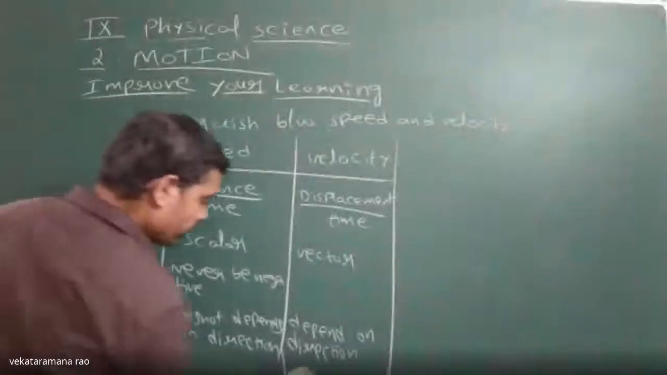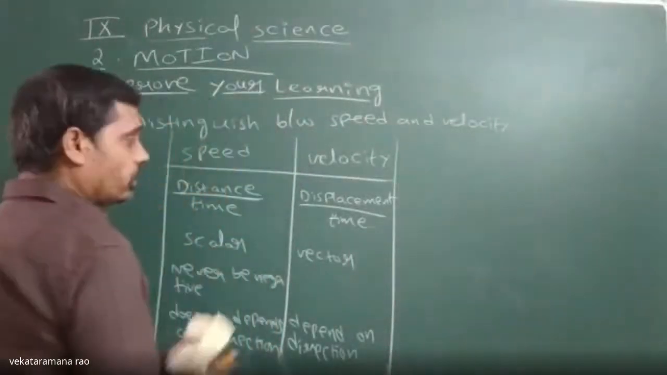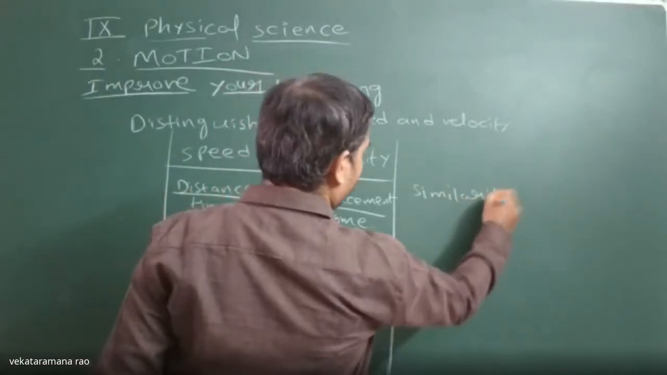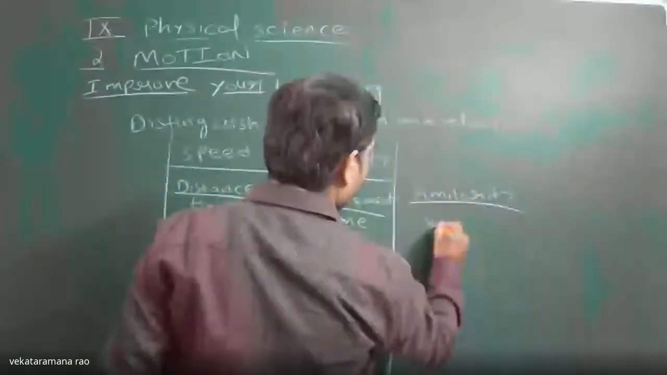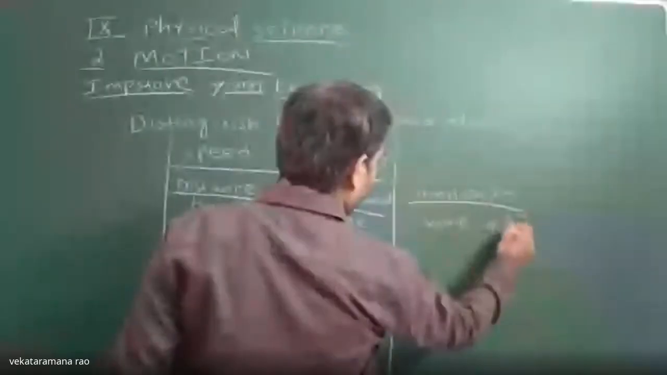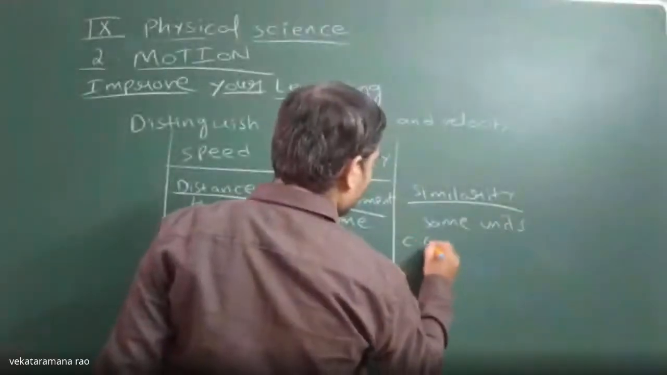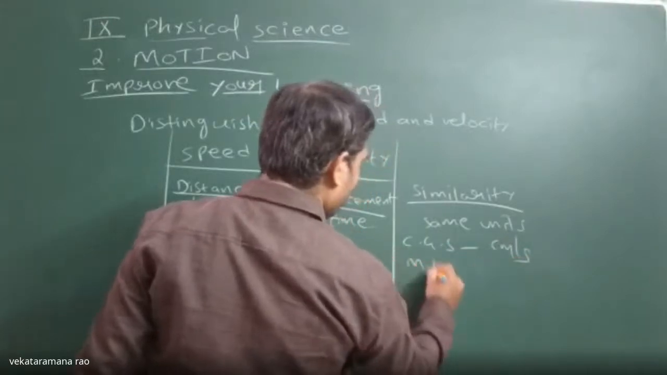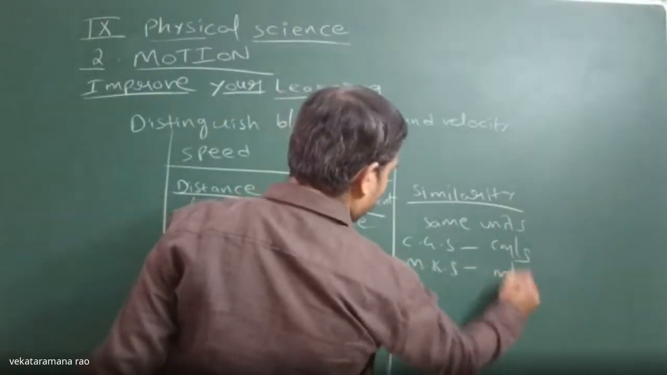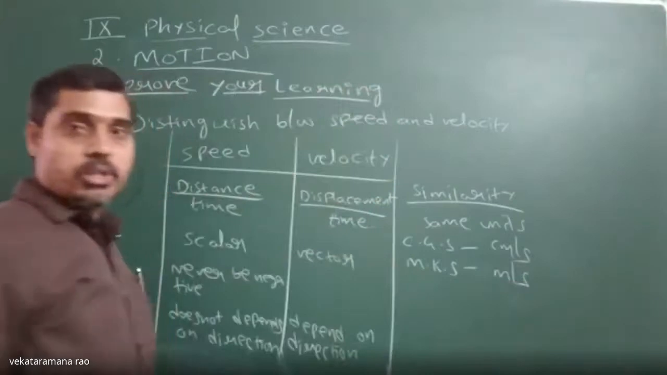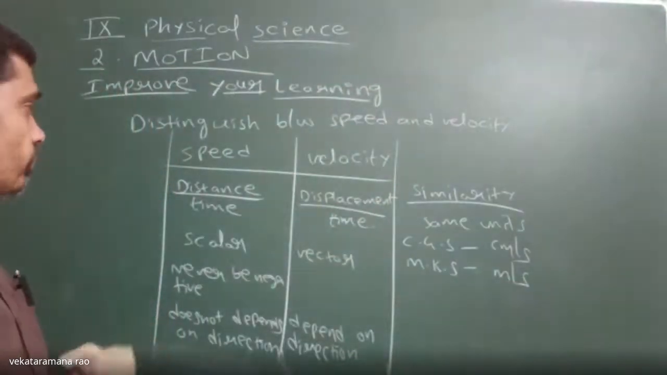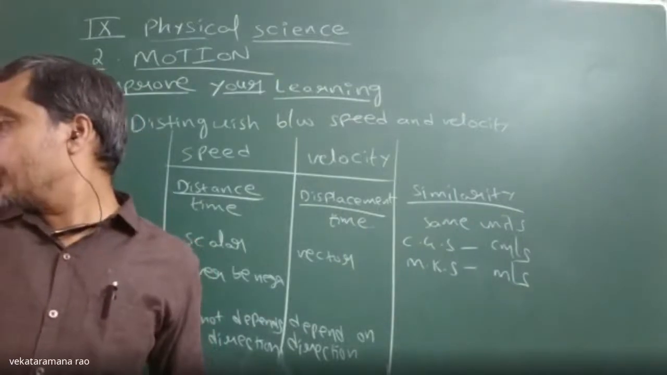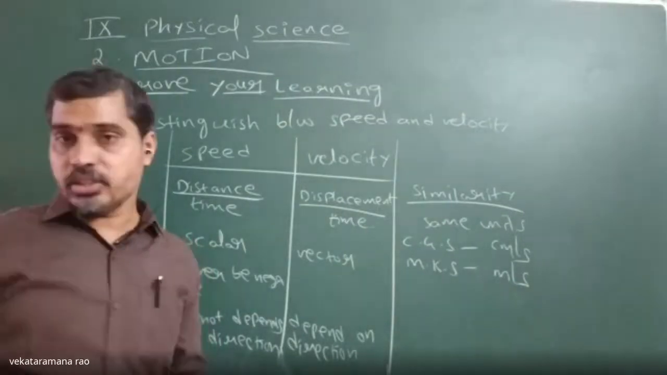Let me write the similarity here. Both have the same units. In the CGS system, they are measured in centimeters per second, and in the MKS system, in meters per second. That is the difference between speed and velocity. Now, briefly explain about constant acceleration.